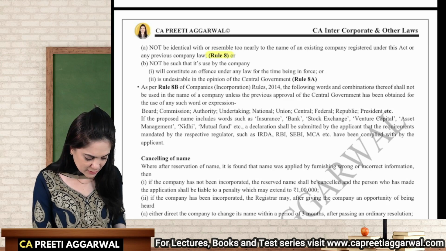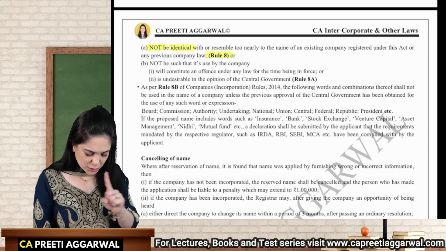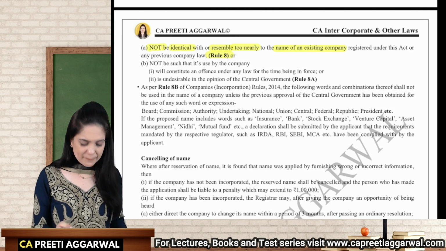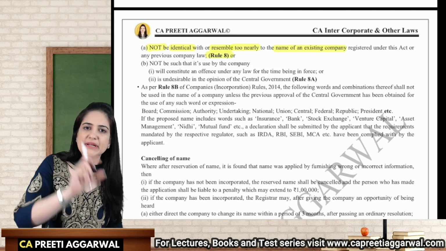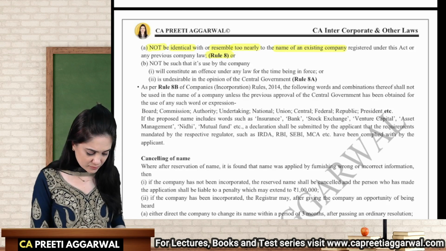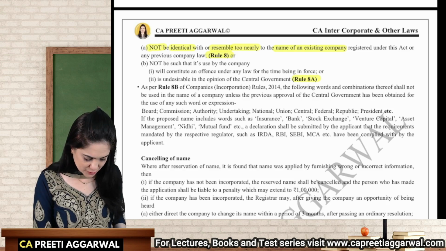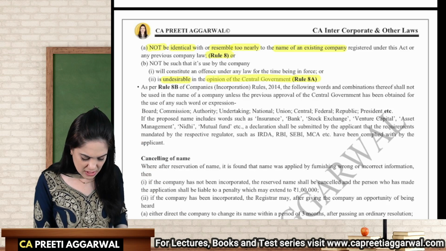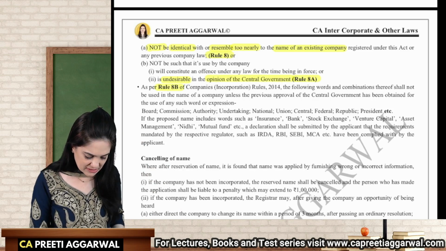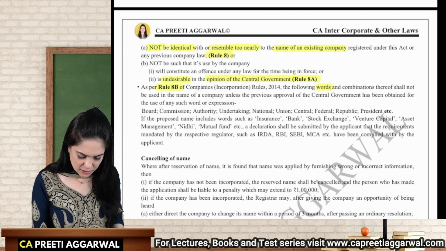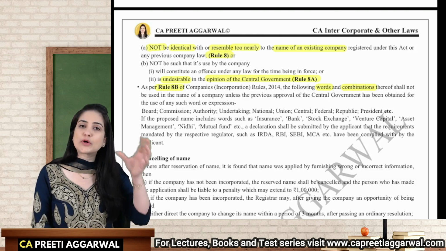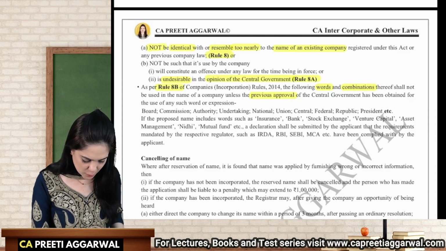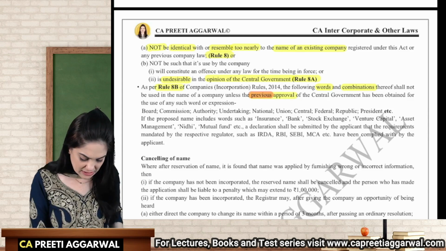Rule 8 says that it should not be identical. It should not resemble too nearly the name of an existing company. So these are the words and you have to write it in this manner only. Rule 8A says that it should not be undesirable. You also have to write in the opinion of the central government. Rule 8B says that if there are certain words or combinations of those words, if you want to use them in your name, then you need the previous approval. Okay, previous is important. You need the prior approval of the central government.